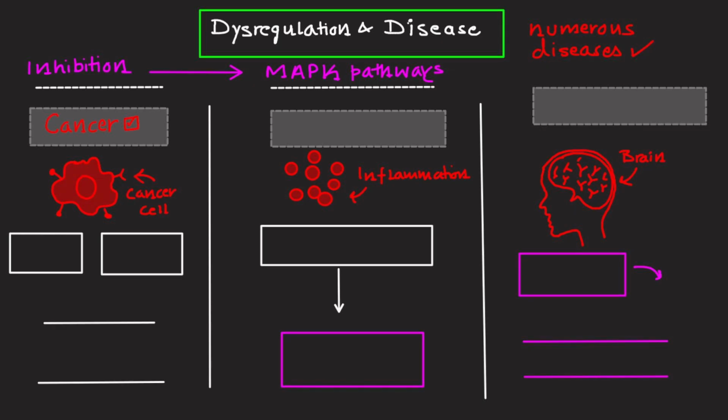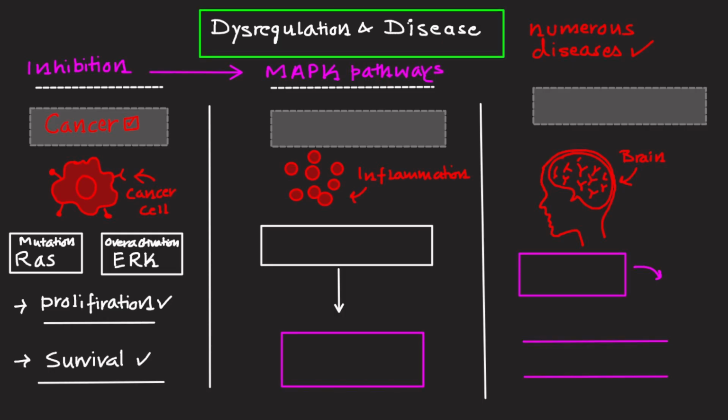If you are interested in understanding cancer, the MAP kinase pathway is really important for you. Mutation, specifically in RAS, or overactivation of RTKs is known to result in continuous activation of the ERK pathway that can cause uncontrolled cell proliferation and survival, which is the feature of cancer.